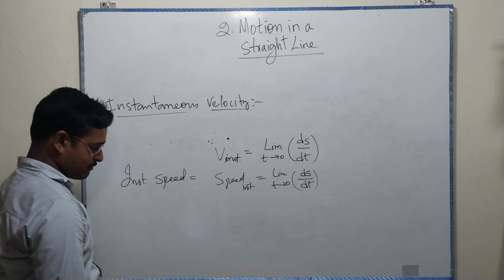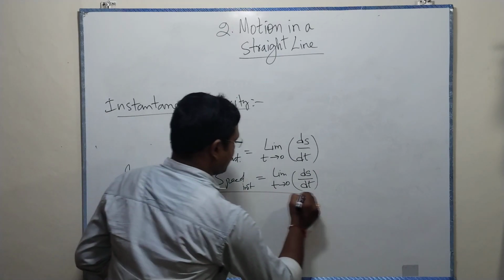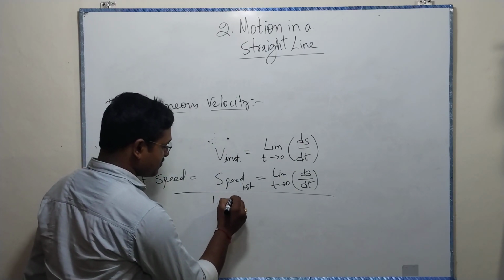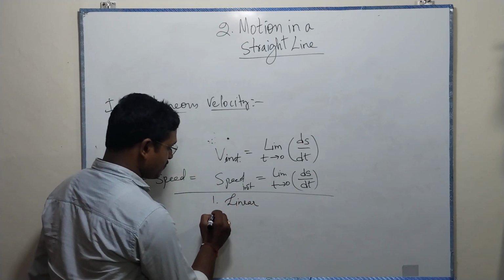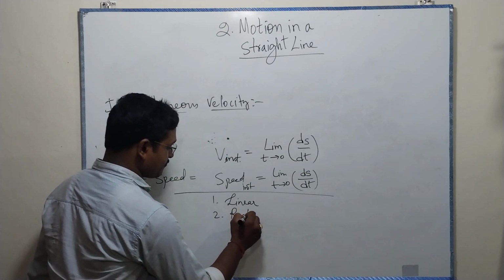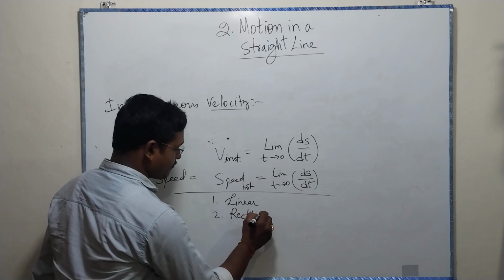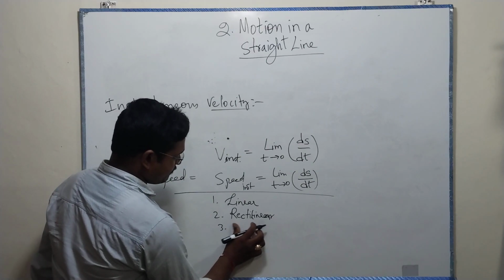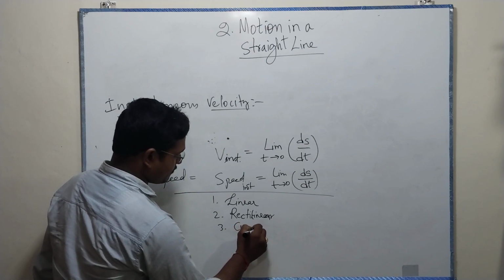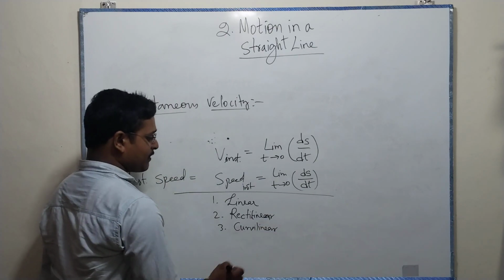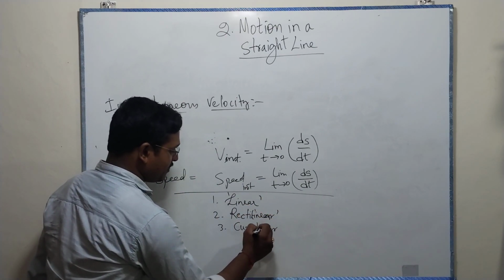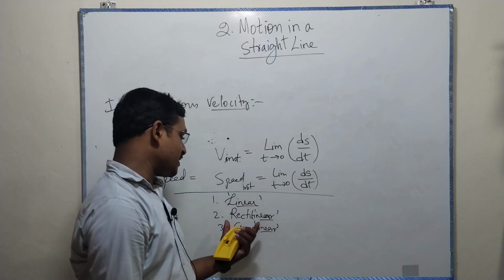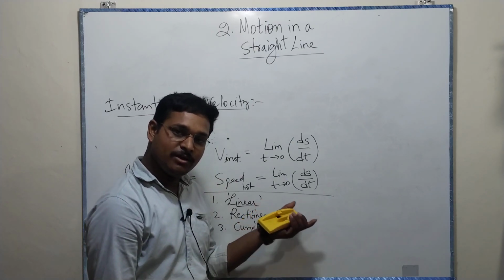Here you must see, we have to go through it. We have three types of motion. The first one is linear, the second one is rectilinear, and the third one is curvilinear. Here we have the general term linear, linear, linear. Why are they adding it to rectilinear and curvilinear?